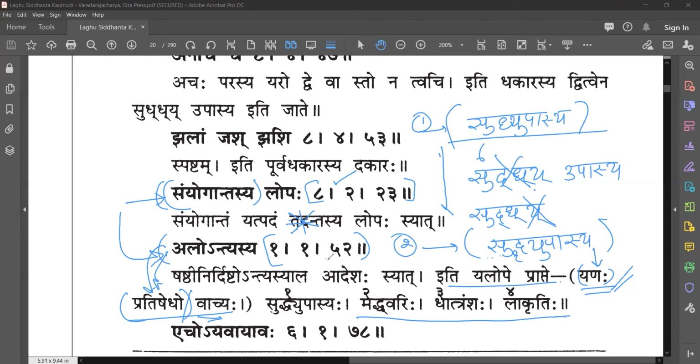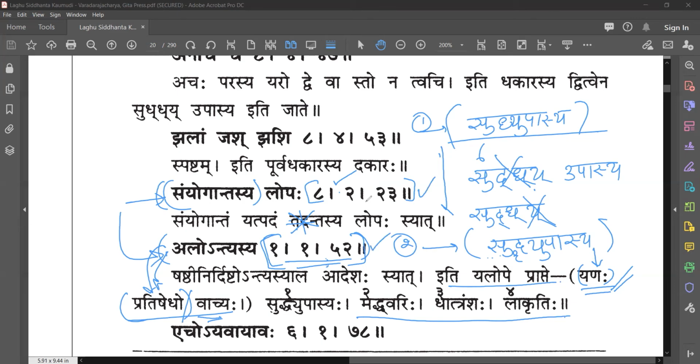It is asiddha towards this. Although this samyogantasya lopa comes and deletes the word, this is alontyasya, and this has higher power compared to that. We will see this. There is a sutra called Purvatra Siddham. The entire Panini Ashtadhyayi is divided into two sections, Sapadi and Tripadi, and Sapadi will overrule Tripadi. If a Tripadi rule applies, in the viewpoint of Sapadi, whatever the Tripadi has done is asiddha. It never considers that. So such things we will also see later on.